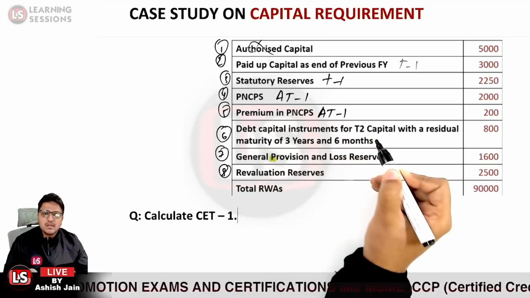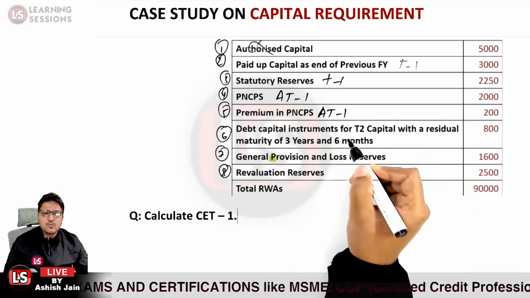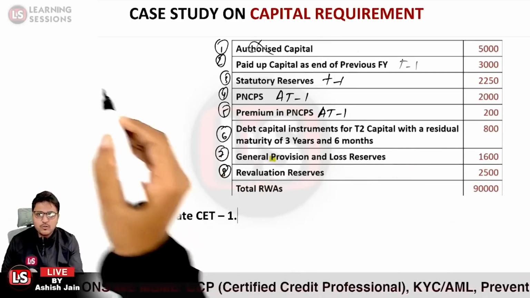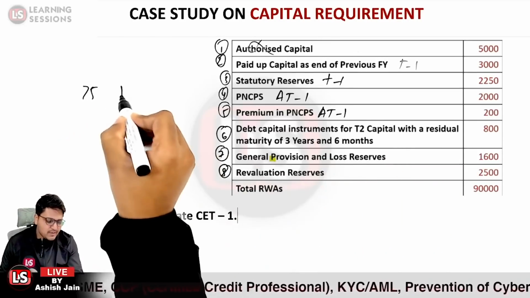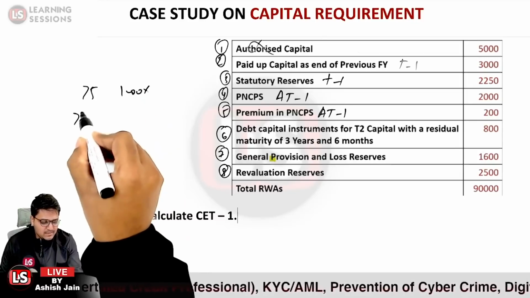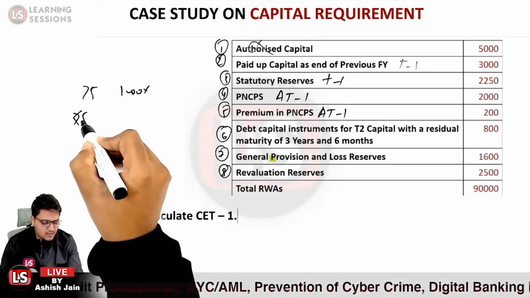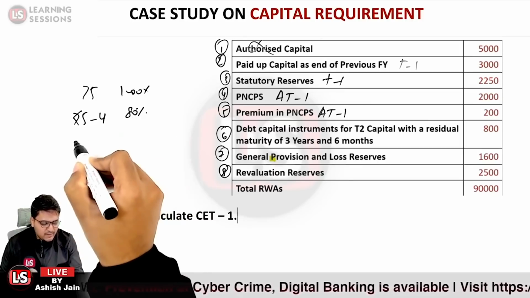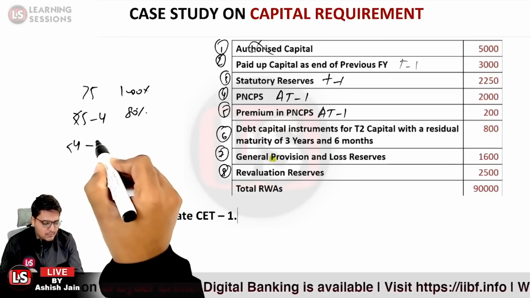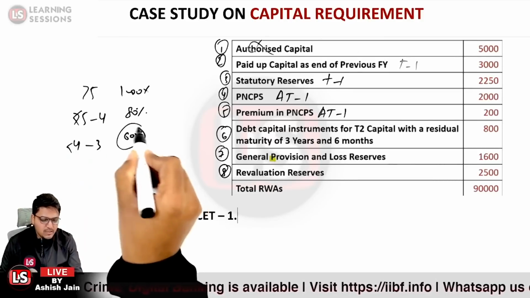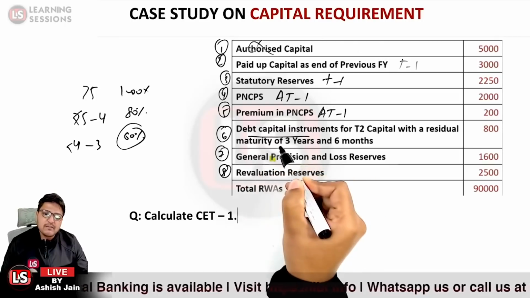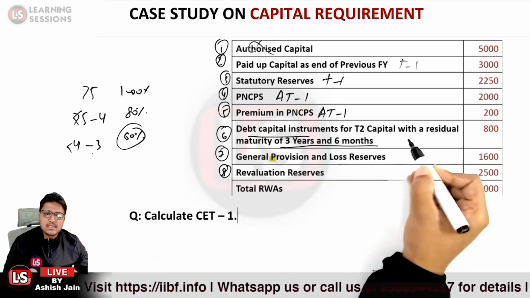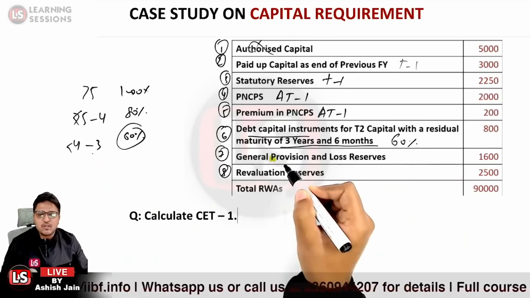Debt capital instruments for tier 2 capital with the residual maturity of 3 years and 6 months. I just told you that if the residual maturity is greater than 5 years, then 100% value is to be considered. If it is lesser than 5 years and further up to 4 years, 80% value is to be considered. And if it is lesser than 4 years and further up to 3 years, 60% of the value is to be considered. Now in this case, the debt capital instrument has maturity of 3 years and 6 months, that is greater than 3 years but lesser than 4 years. So 60% value is to be considered.